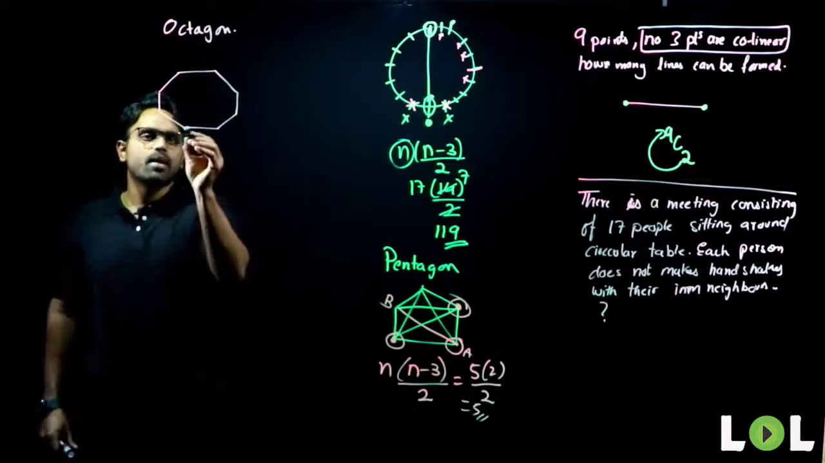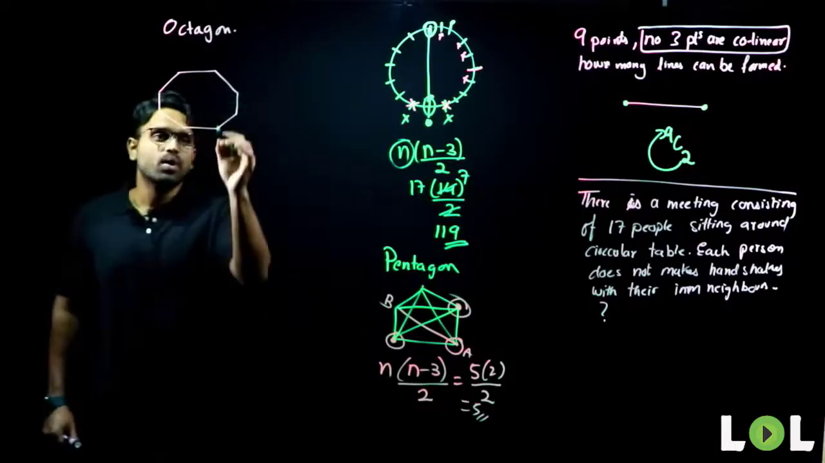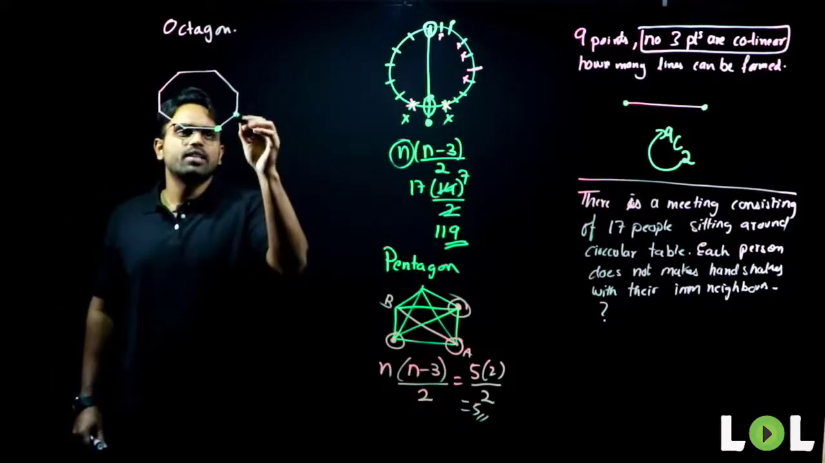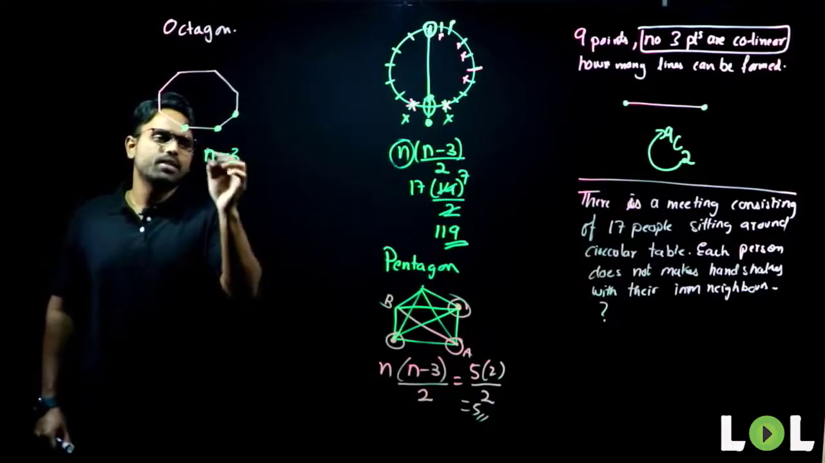But can you do the same here? Can you start drawing and arrive at the answer? No. So how are we supposed to do it? One point is here. To form a diagonal, it cannot use the adjacent points, that is this point and this point. So what do I need to do? N minus 3 I need to do.